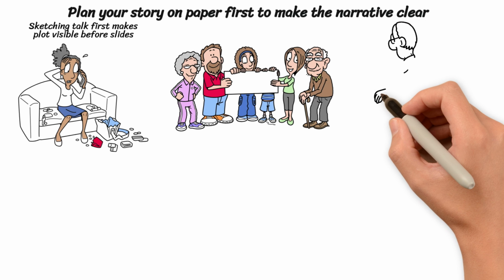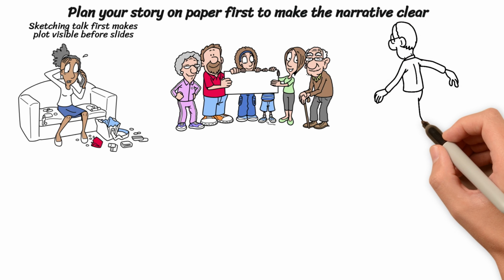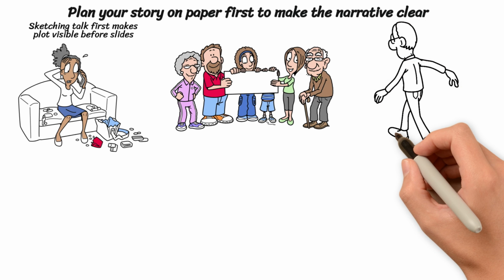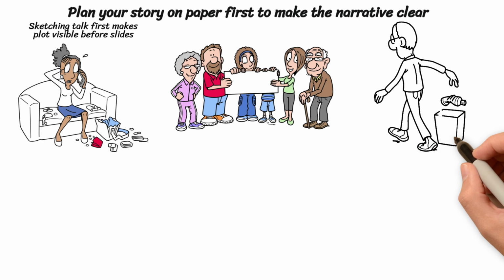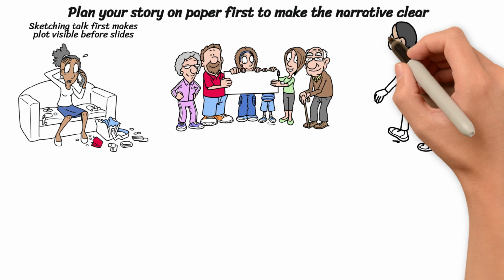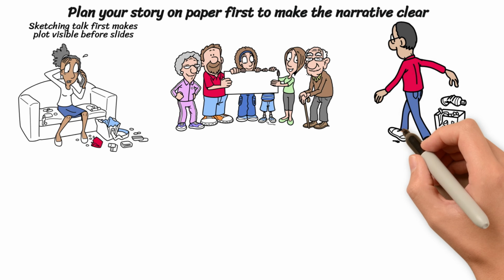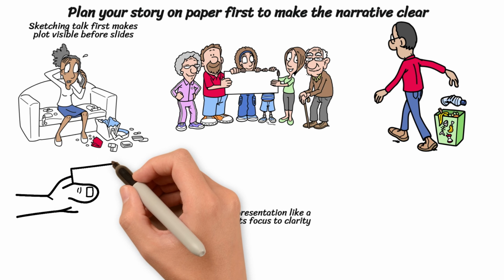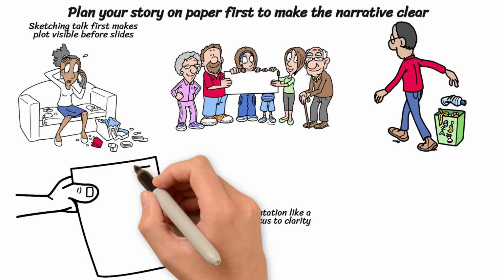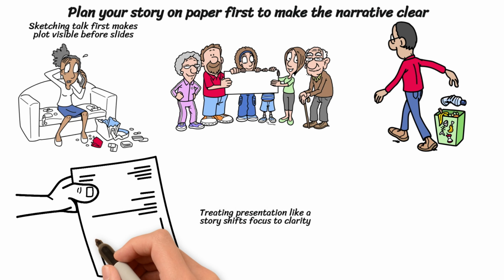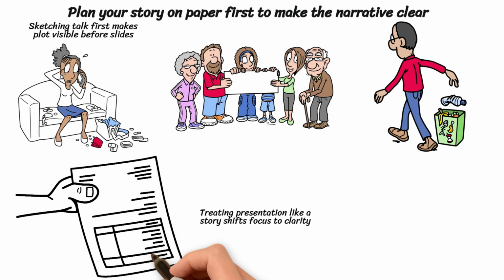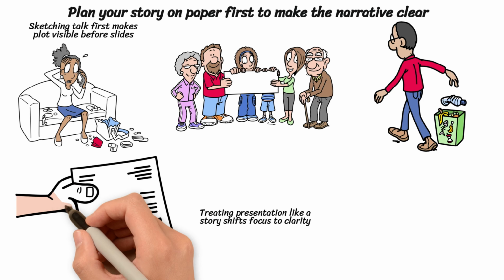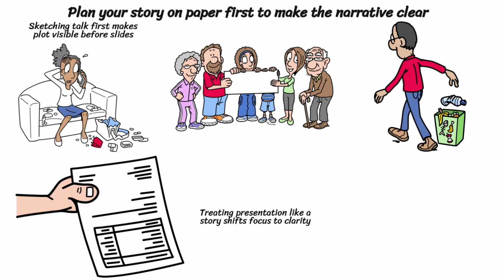A product leader might sketch 3 columns on a board, mapping the problem, solution, and payoff in plain language. With the map in place, the slides remain sparse, allowing the speaker to focus on explaining key turning points. Treating a presentation like a story shifts the focus from decoration to clarity, which is the real advantage. Once the narrative is set, every chart, quote, and image has a job that supports the central idea.